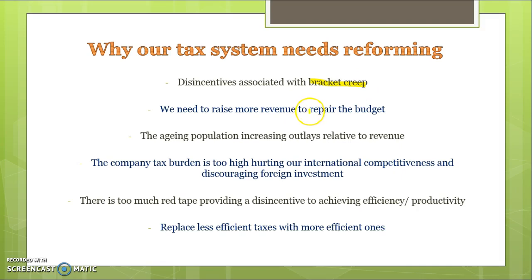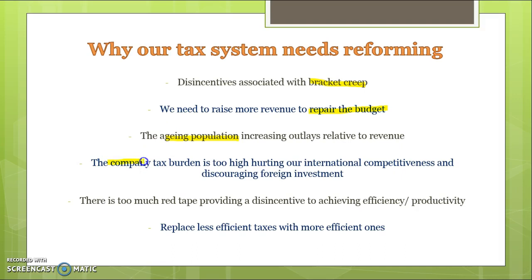Another reason they need to reform the tax system is because of their pursuit of fiscal consolidation. We need to increase the tax base to try and get us back to surplus. Revenue as a percentage of GDP has been falling, particularly since the GFC, so they need to find ways to collect more revenue. The ageing population is another reason why we need to reform the tax system. The government is not collecting as much money because people are leaving the workforce, and therefore there's more expenditure and less revenue for the government as well.